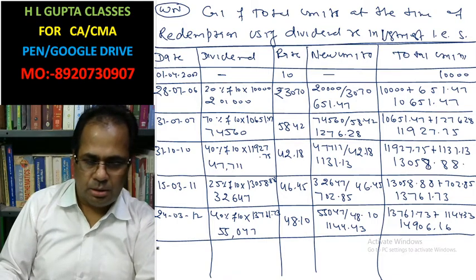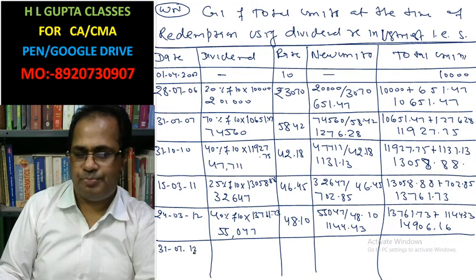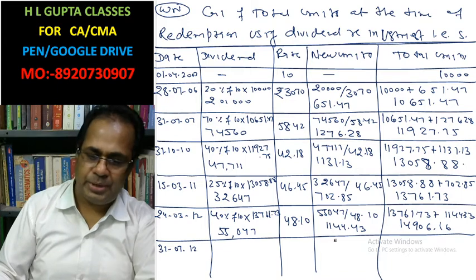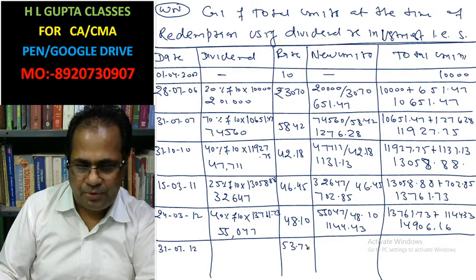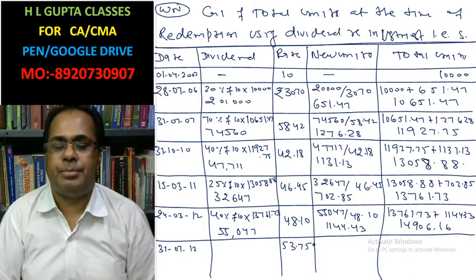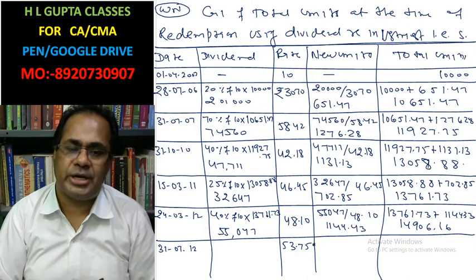The total units are redeemed on 31/07/2012 at the rate of 53.75. Now you have to calculate the return.